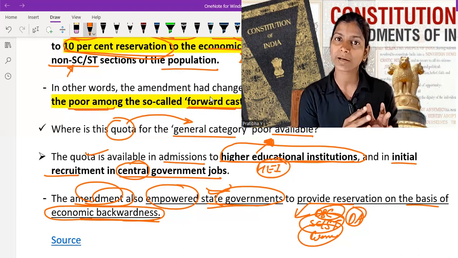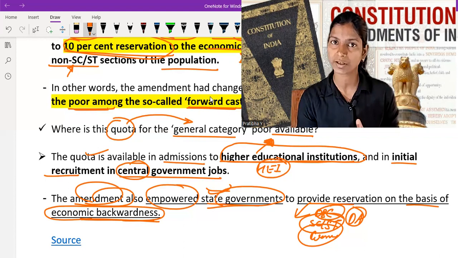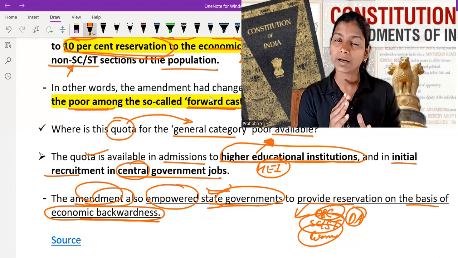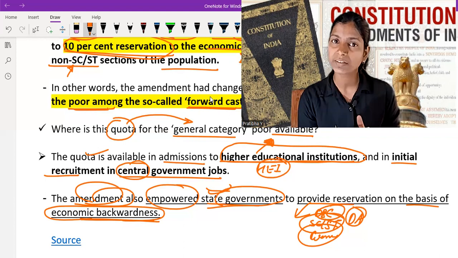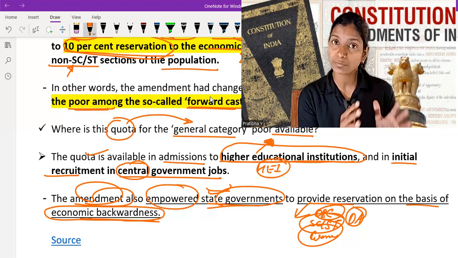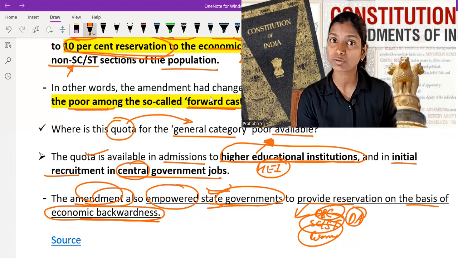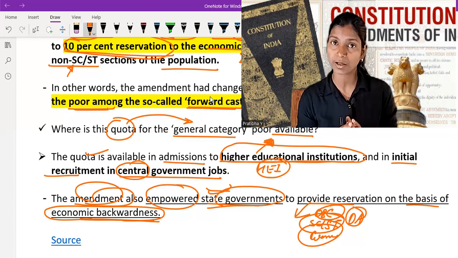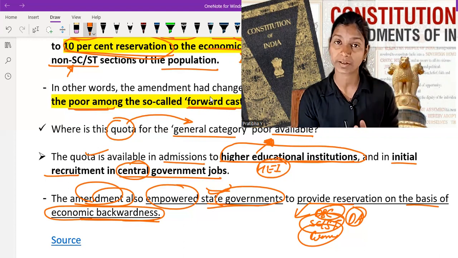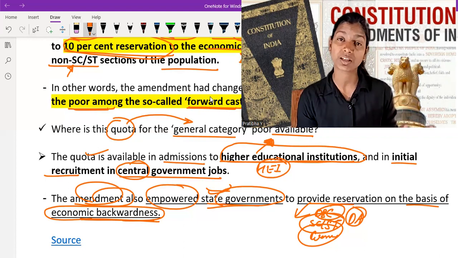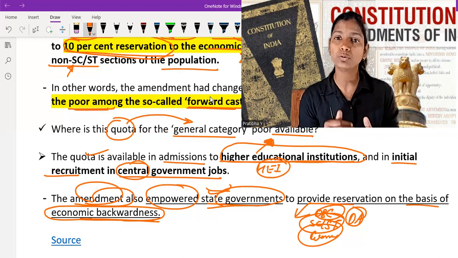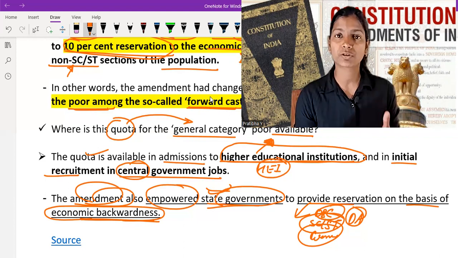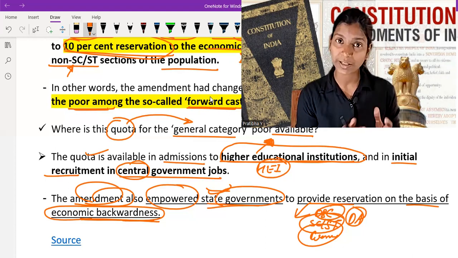If you provide the economic backward quota of EWS to the poor people of the general category, you also have to provide the quota to the OBC as well as ST/SC in the poor category. Okay, because quota is not for economic reasons, quota is for social backwardness, cultural backwardness, and educational backwardness. So we have to understand it. It is a very important issue because a large section of people are offended by it, or do not take benefit of it, and you try to take a chunk of their share to give to other people. You initiate and launch other programs, other schemes to tackle this issue. But I think, in my perspective, this is not good.